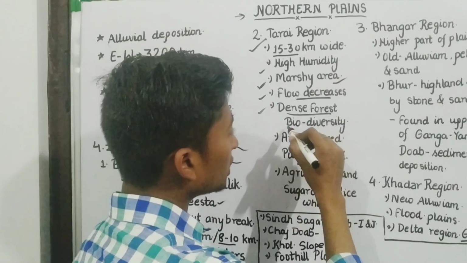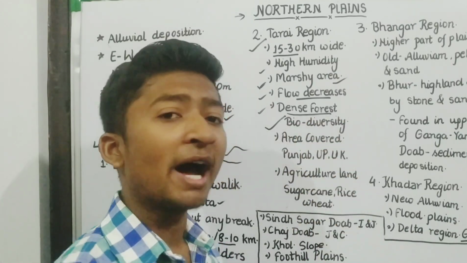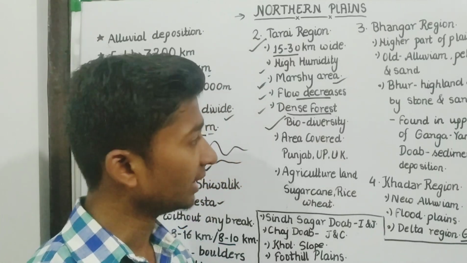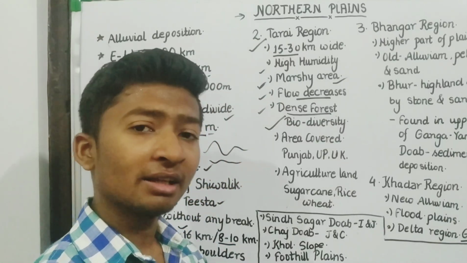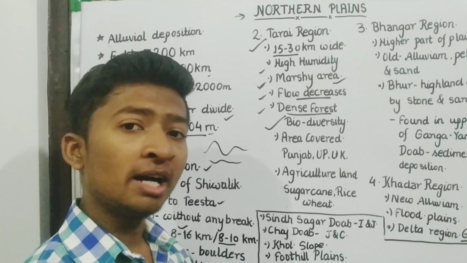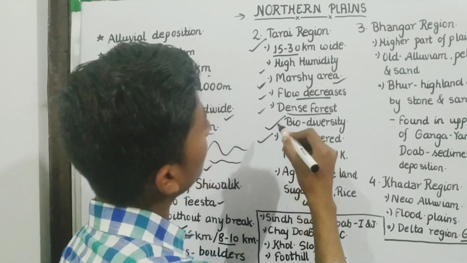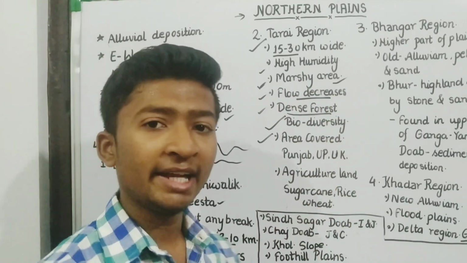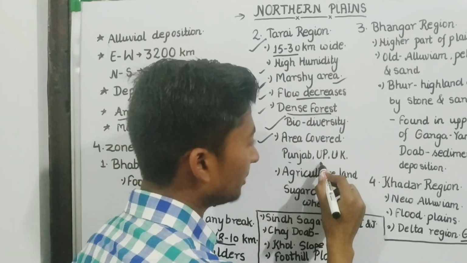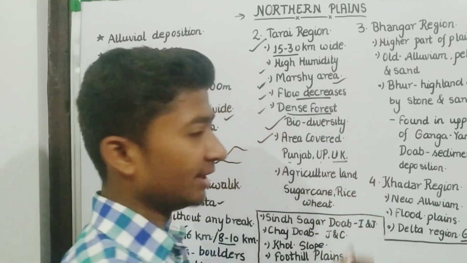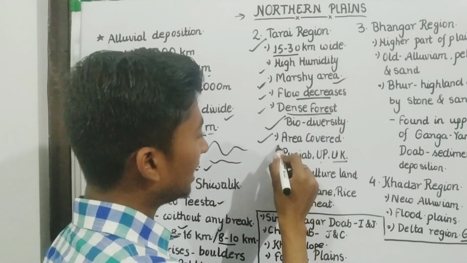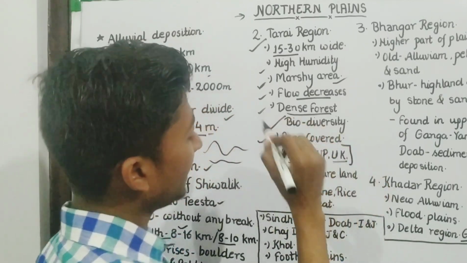And if dense forests are there, then a huge biodiversity will also be there, meaning a lot of animals, flora and fauna will be found. This Tarai region covers the area of Punjab, Uttar Pradesh, and Uttarakhand. These three states are mainly covered by the Tarai region.